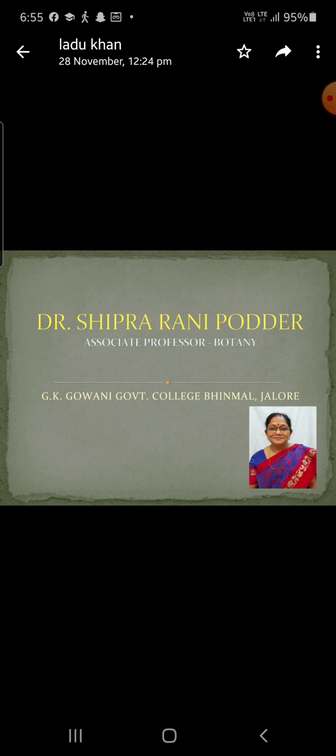center of the stele. A distinct layer of phellogen or cork cambium arises in the outer region of the cortex, which gives rise to the cork on its outer side and phelloderm or secondary cortex on the inner side. Cork, phellogen, and phelloderm are collectively known as periderm. Due to the development of periderm, epiblema is ruptured.